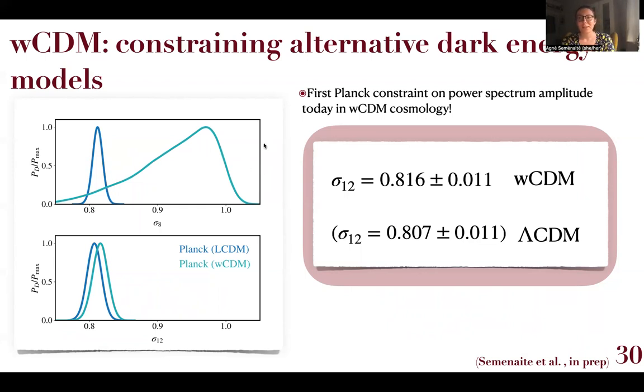And therefore, this work will be the first one to present a constraint on the power spectrum amplitude today in wCDM cosmology from Planck. So I'm super happy to be showing you this and to be showing you that this probe that we know so well is actually even more powerful than we thought. However, perhaps less encouraging news is that the value of sigma 12 that we do recover for Planck is actually higher than what we had in lambda CDM. So it doesn't really help us to reconcile it with the large-scale structure probes at all.